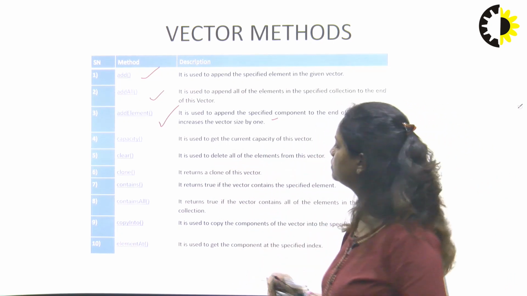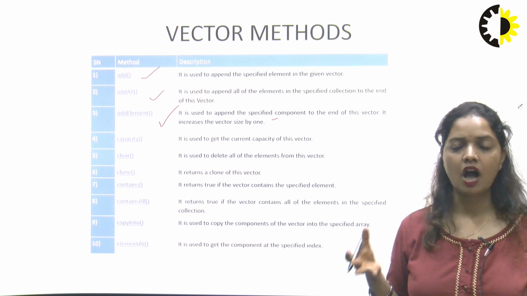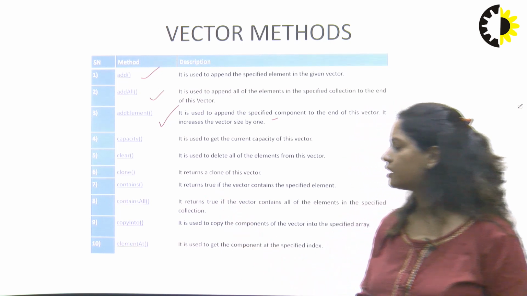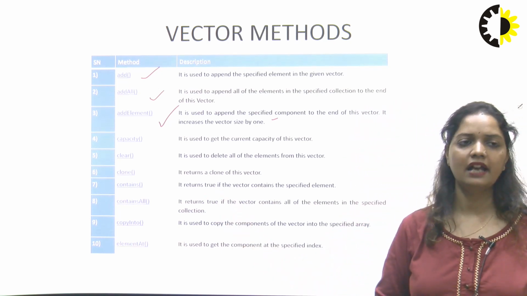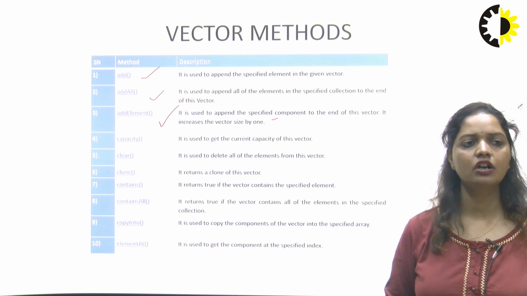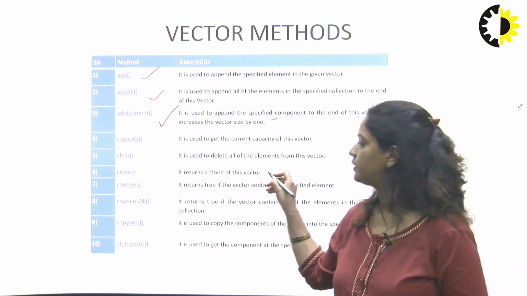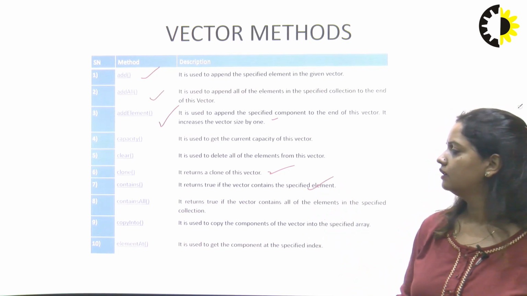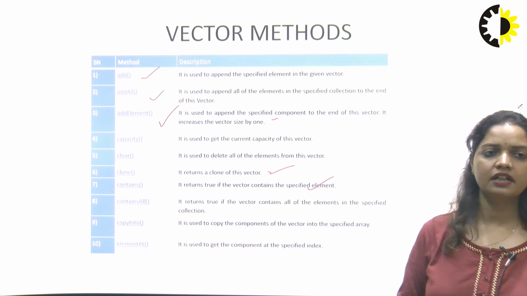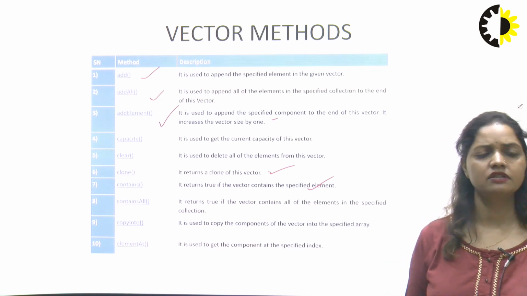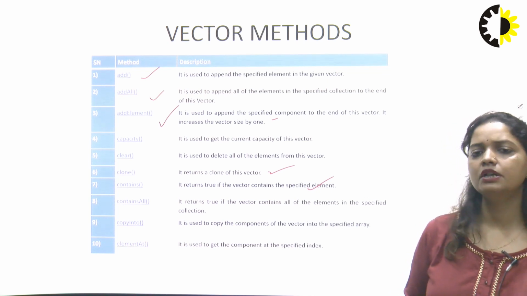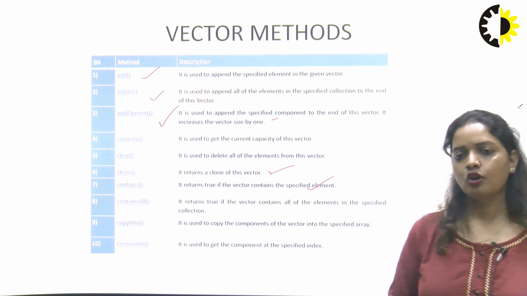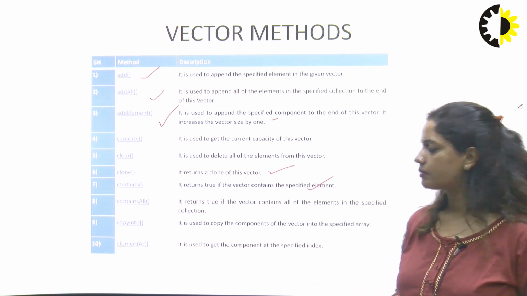Capacity is used to judge how much data a vector can contain. Then clear is used to delete all the elements from the vector. Then clone returns a duplicate copy of a vector. Next is contains, which returns true if the vector contains the specified element, same as in the collection. Some methods are common to all data structures, as they are all part of our collection framework.